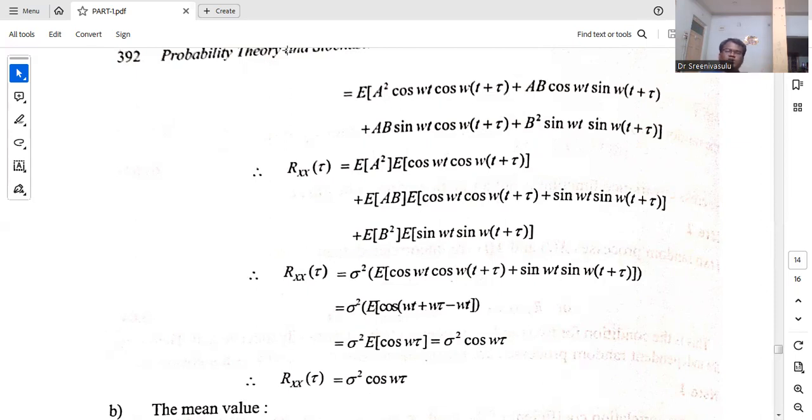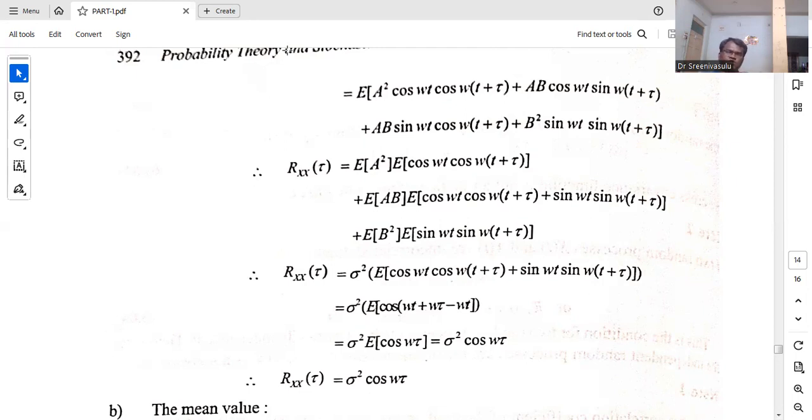Next, if you apply this expected value concept, you distribute the expected value over all the terms. Now you know the expected value of a square and the expected value of b square is sigma square, as we have already seen. Now these two are uncorrelated. Whenever there are two independent signals, the expected value of x1 of t into x2 of t is the product of the individual expected values, expected value of x1 of t and expected value of x2 of t. So you can apply that property.